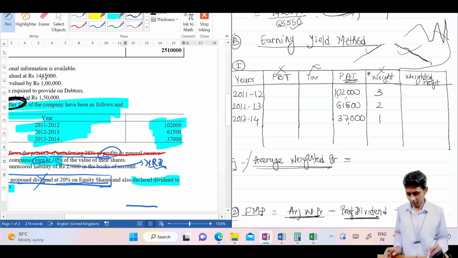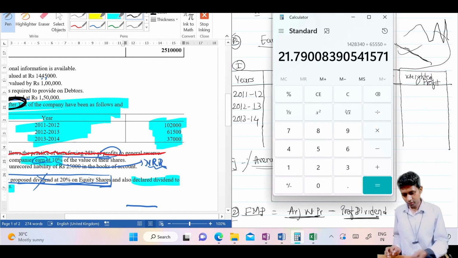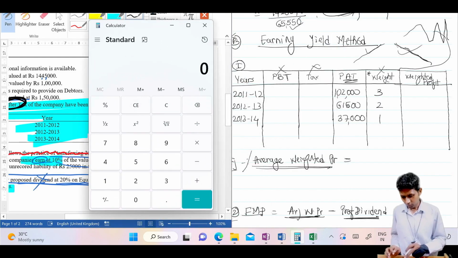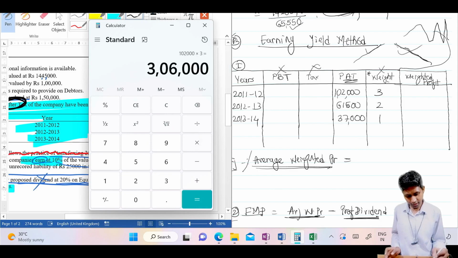It's very clear. Now do this calculation. 1,02,000 rupees into 3, you will get 3,06,000 rupees.